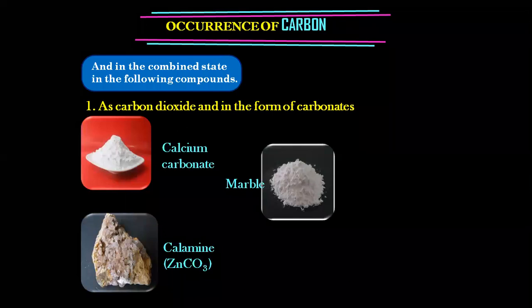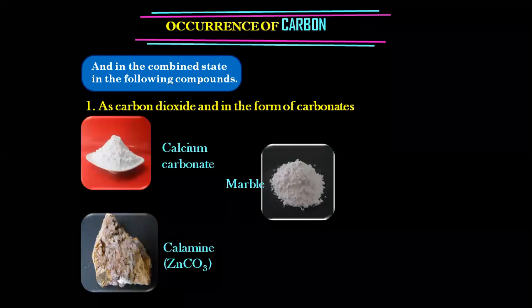Occurrence of carbon. Under free state you can put diamond, graphite and fullerenes. And under combined state, the first point is carbon dioxide and in the form of carbonates. And examples here are calcium carbonate, marble and calamine. First write this, then I'll show you the previous slide also.